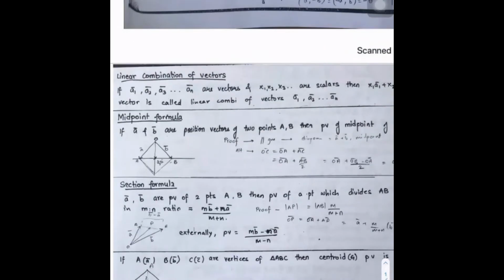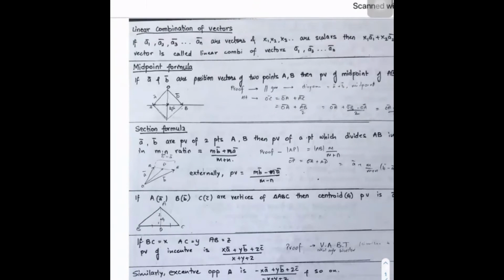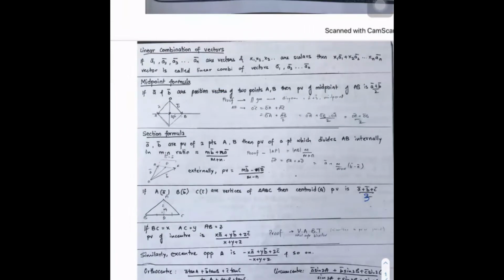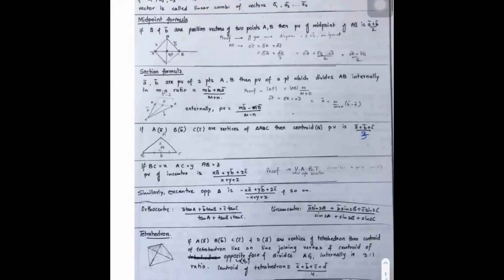Next, linear combination definition. A1, A2, An are vectors. Then x1 A1 plus x2 A2 plus up to xn An is called a linear combination of A1, A2, An. Next, section formula and midpoint formula. All these results are same like 2D only.